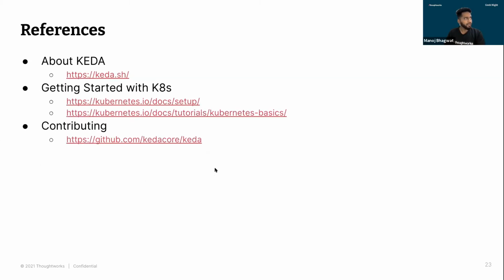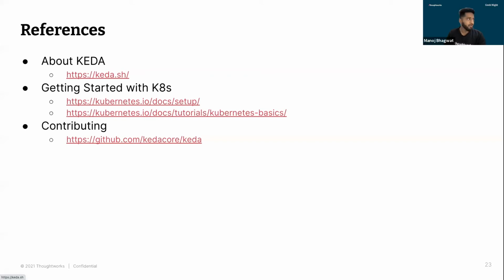So we are almost at the end of our session. A few reference links that we would like to share with you. First, if you want to learn about KEDA, all the detailed information is available on the site keda.sh, where the architecture has been explained. There are blogs and use cases people have published on how they have been using KEDA and how they have benefited from it.